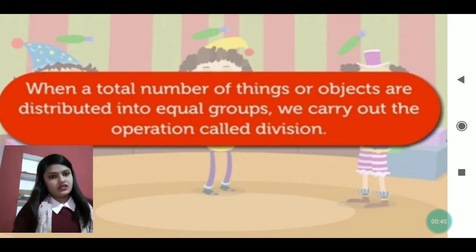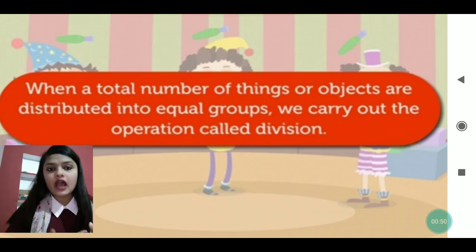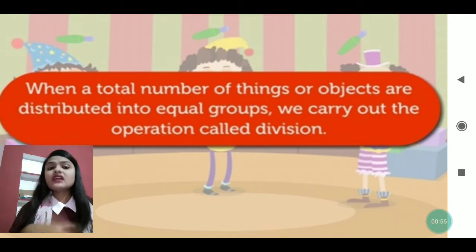What is division? Again, I am telling you, when a total number of things or objects are distributed equally into equal groups, we carry out the operation called division. When anything is distributed equally, that is called division. What are the terms in division? Dividend, quotient, remainder, and the divisor.